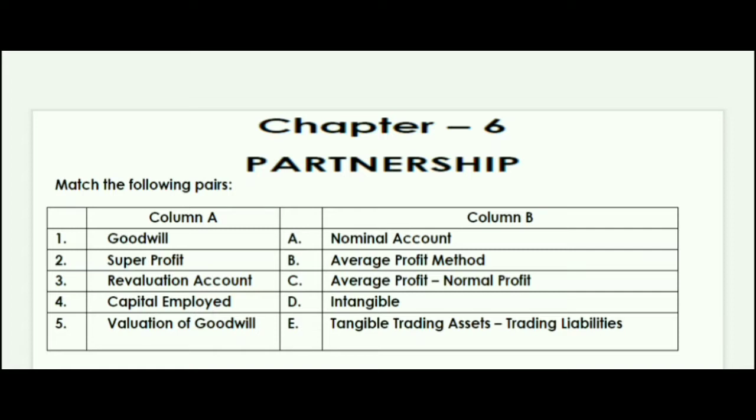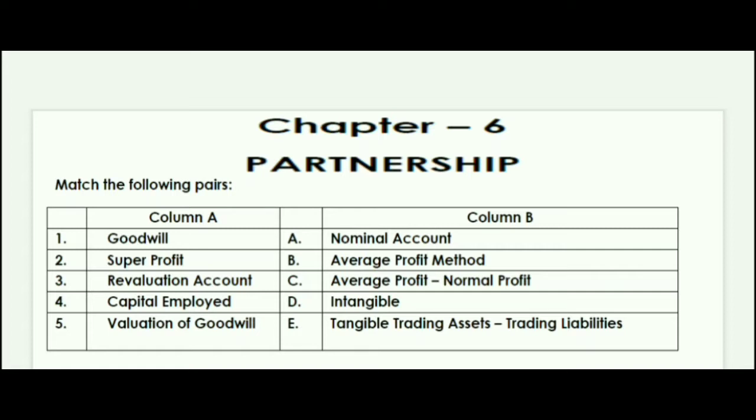Next is C, super profit. Super profit is average profit minus normal profit. Normal profit you have to subtract, so whatever profit you get, that is the super profit. Next is revaluation account. The answer will be nominal account.